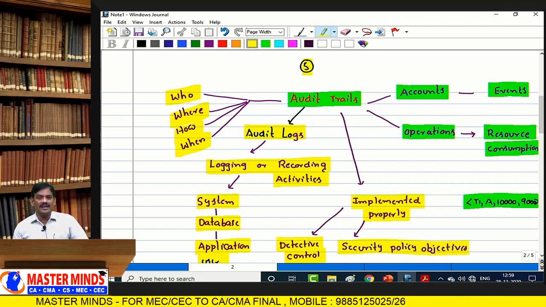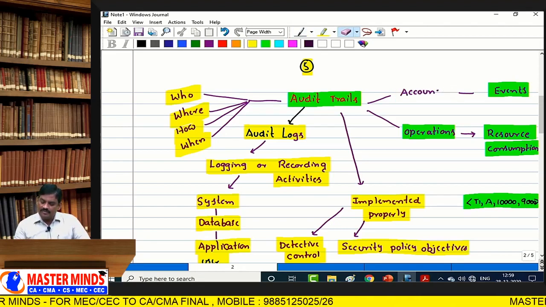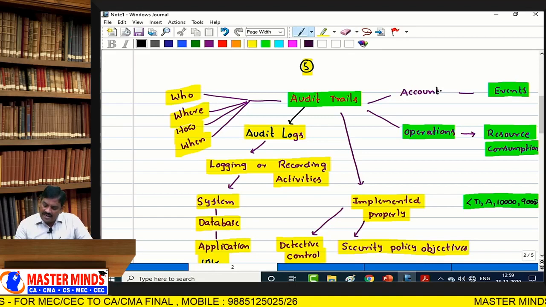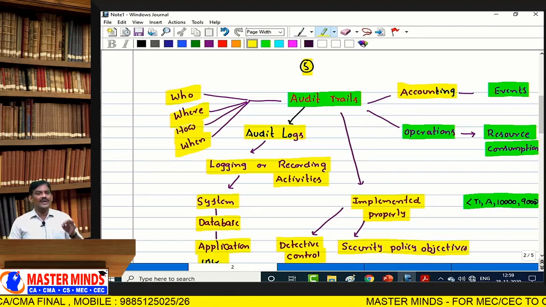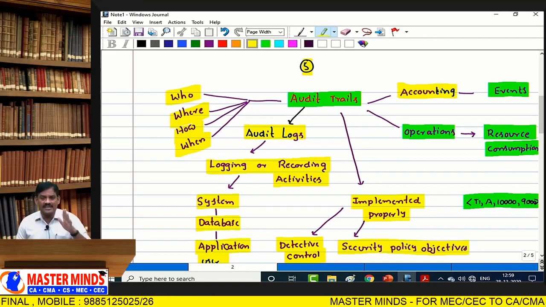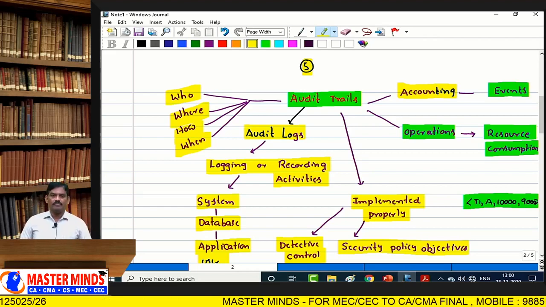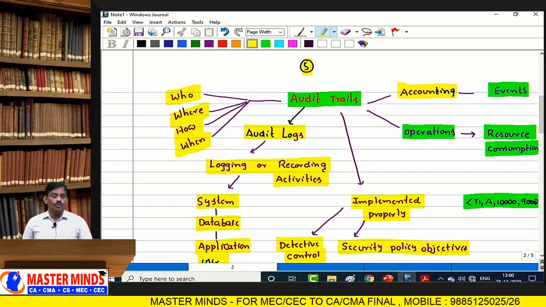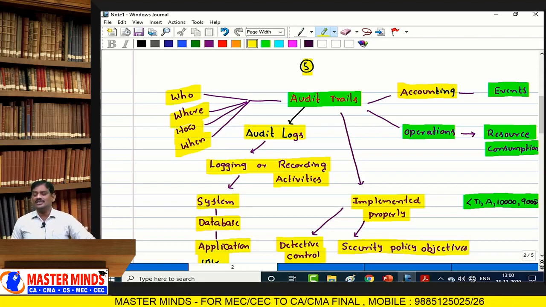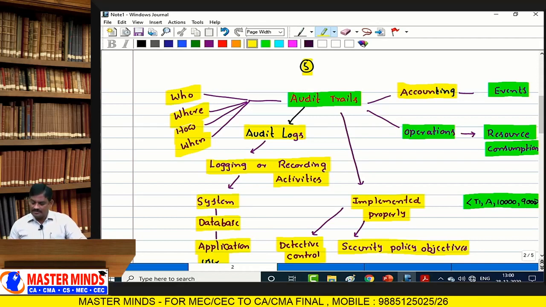Audit trails can be divided into 2 categories. Number 1 is accounting audit trail. What is that? Accounting audit trail. Second one is operations audit trail. Accounting audit trail always concentrates on set of events, whereas operations audit trail concentrates on resources, resource requesting, resource consumption, resource usage. Whereas input, processing, updations will be provided by accounting.